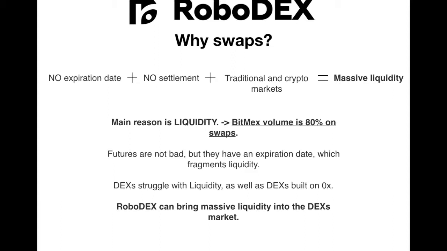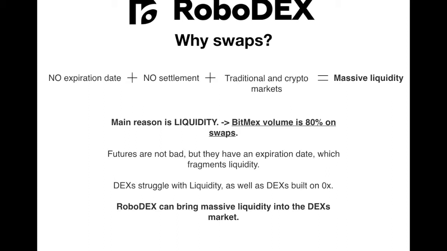BitMEX volume for swaps is 80% of their overall volume. The futures hold 20% of the volume. They're not bad, but they have an expiration date, which fragments liquidity. DEXs struggle with liquidity, and that has always been a problem.